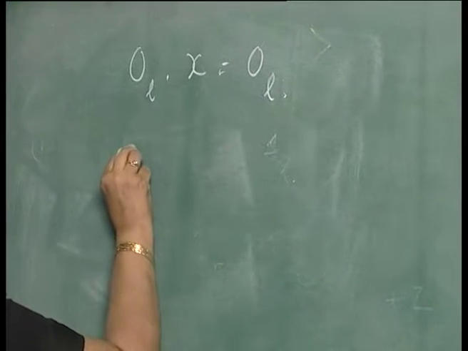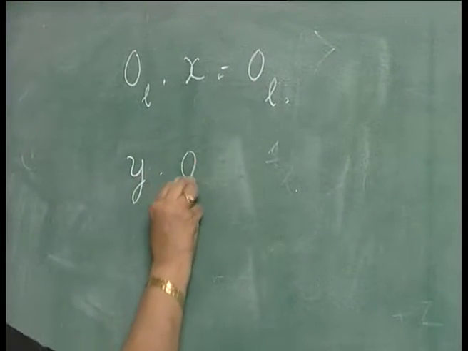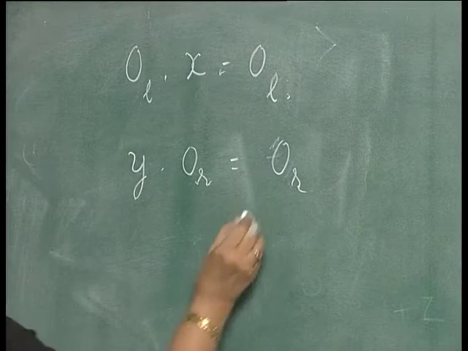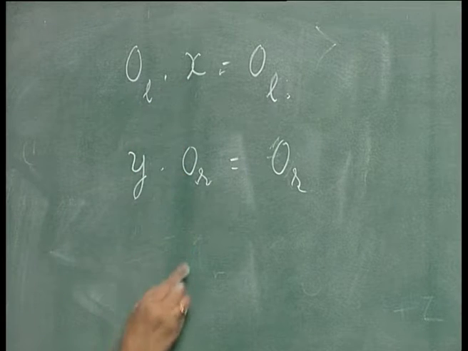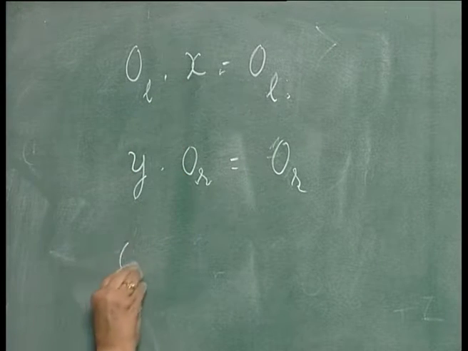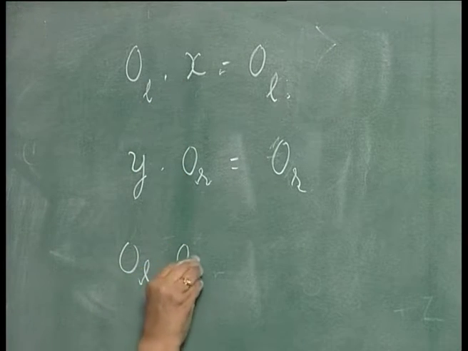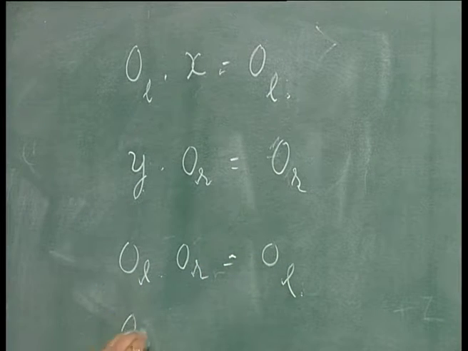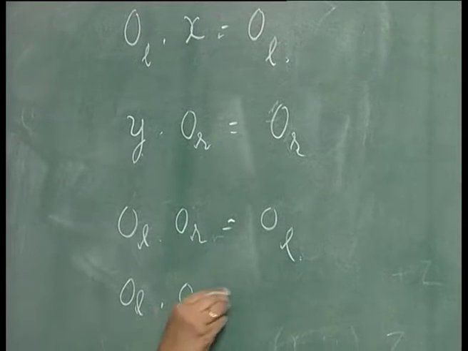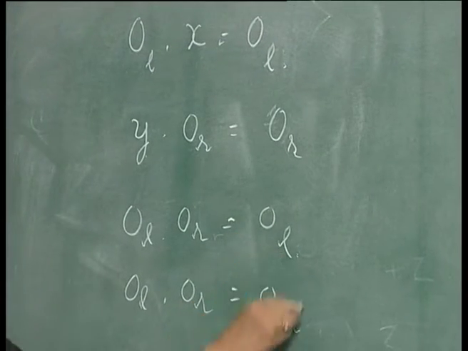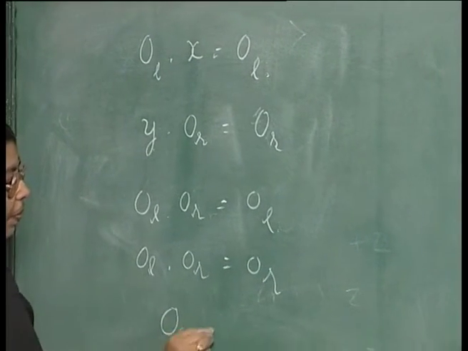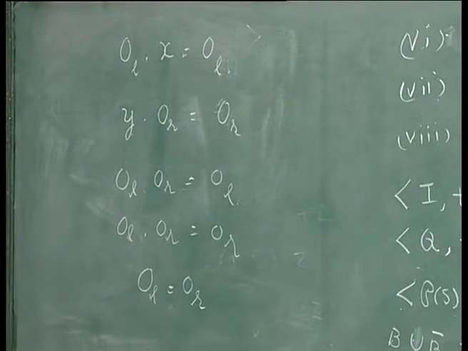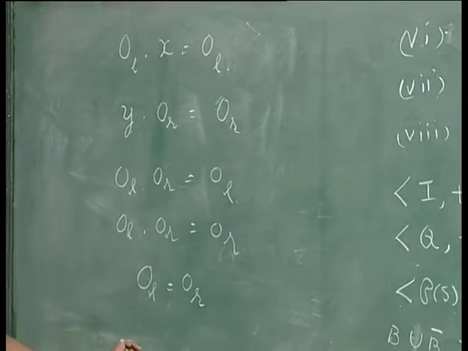Then if you have a right 0, 0R, that will be 0R. Now in this put x equal to 0R, you get 0L into 0R is equal to 0L. In this put y equal to 0L, you get 0L into 0R is equal to 0R, and from this you get 0L is equal to 0R. So if you have both the left 0 and the right 0, they will be the same.